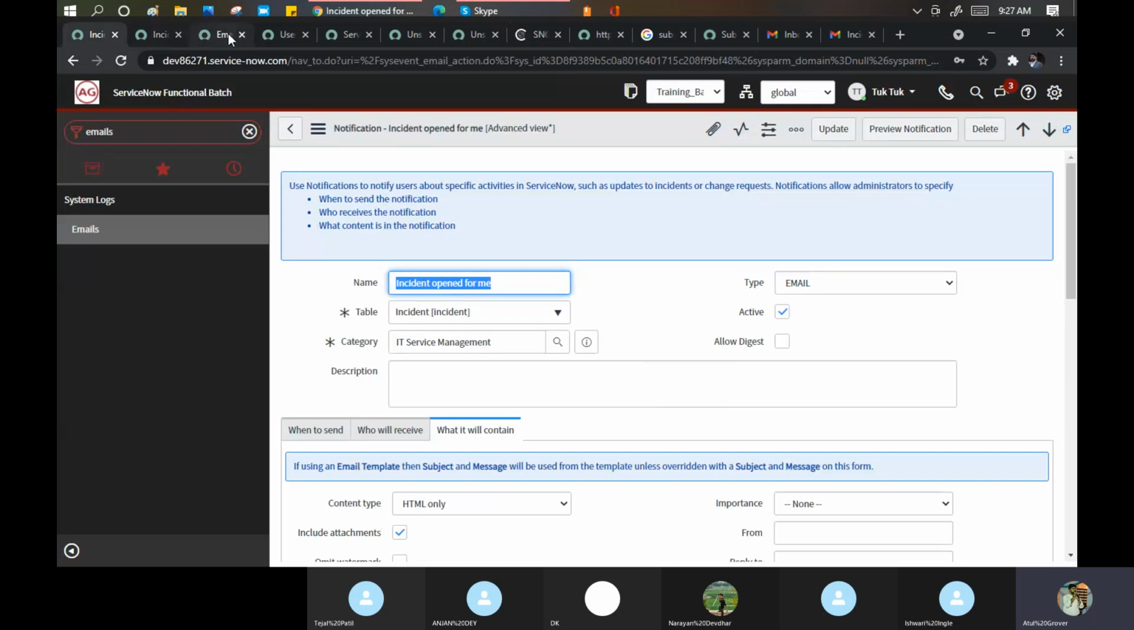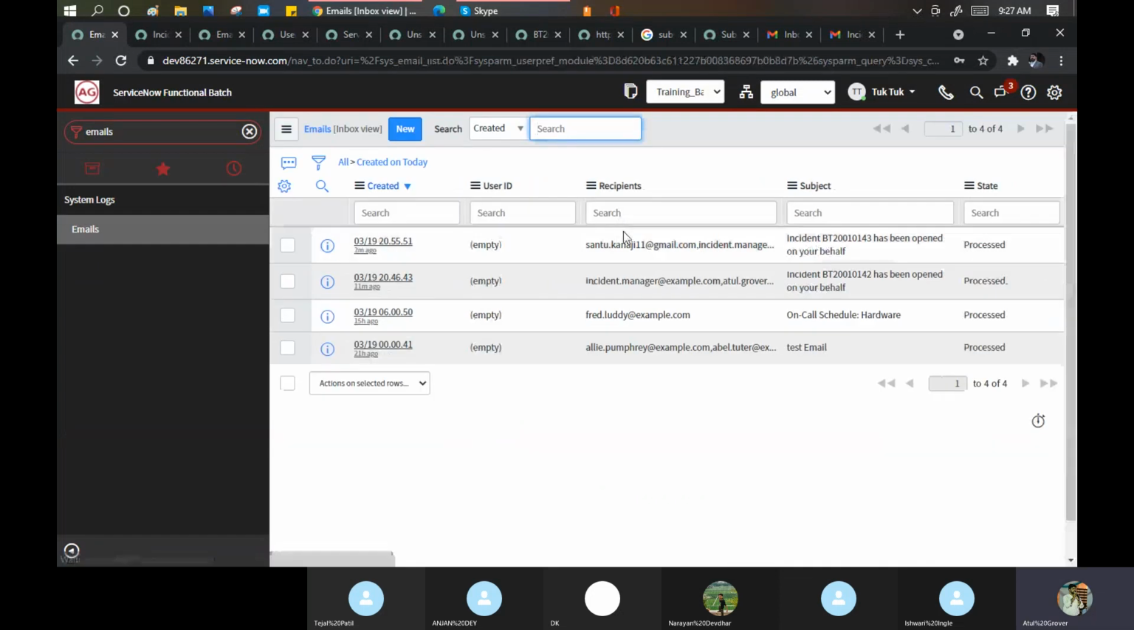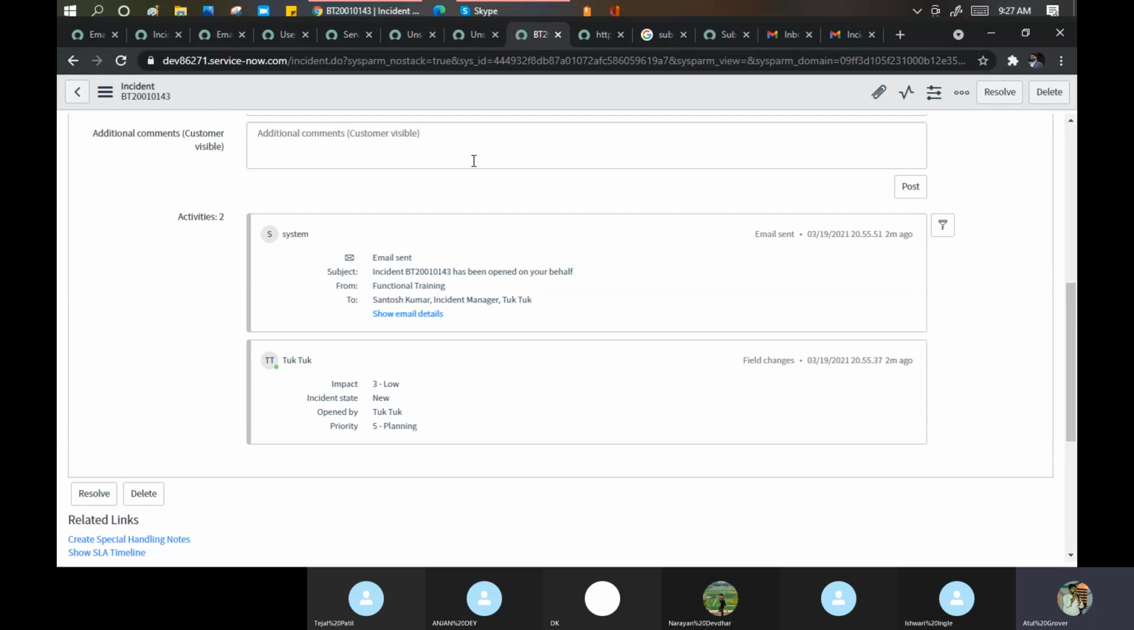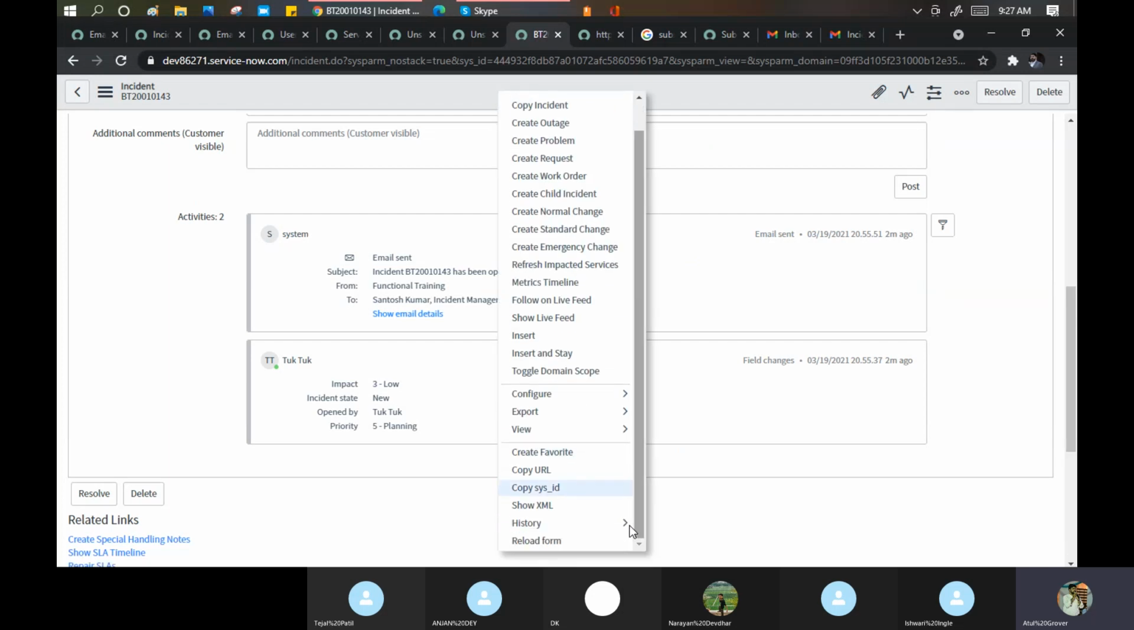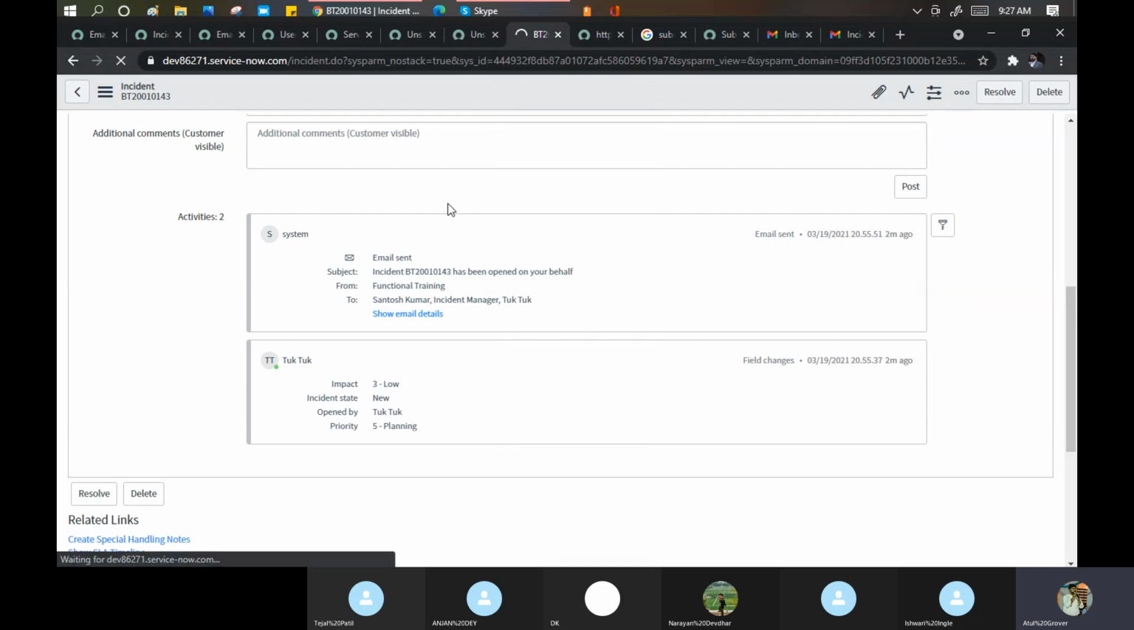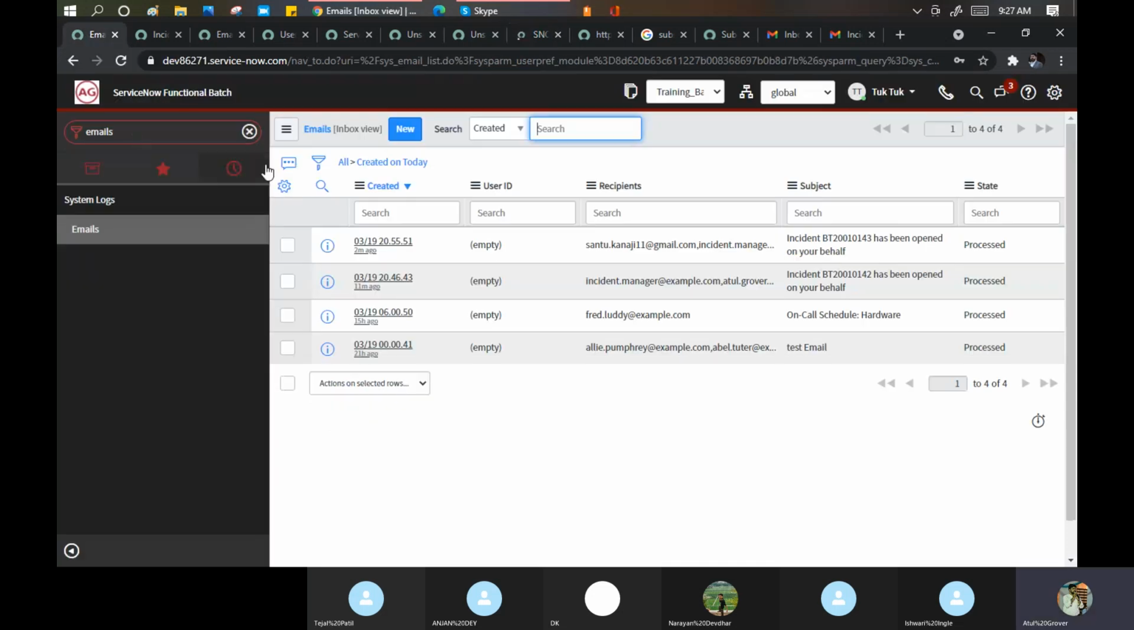Let me go back to my email logs. We were talking about email logs, so let's come here. These emails will go out now. Now I want to see my inbox email, my inbound. Which email is coming to me? Is my email coming or not here? Even Santosh's email has not come till now. Where can I check this? Any idea?